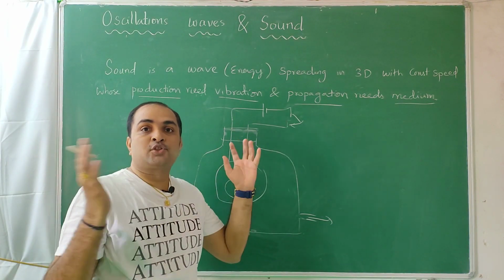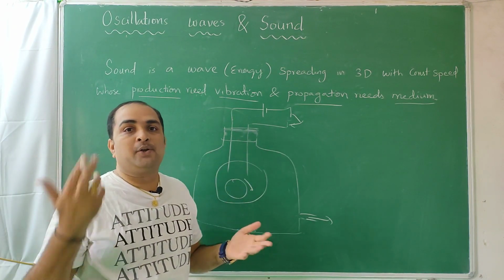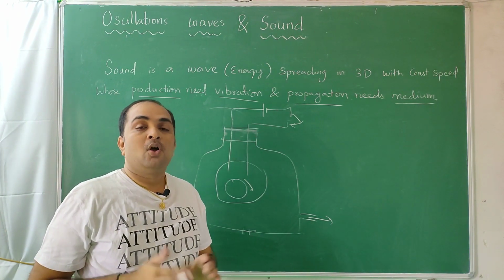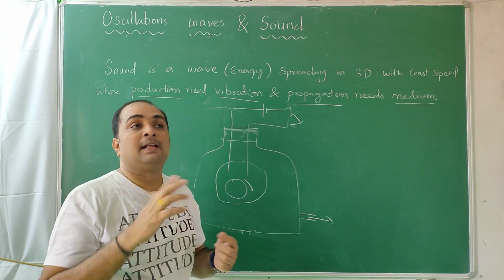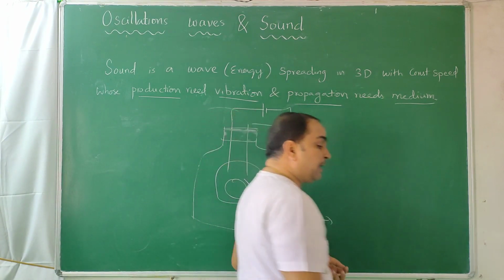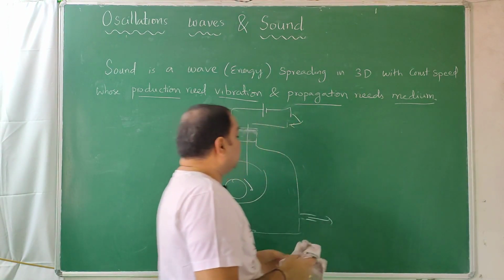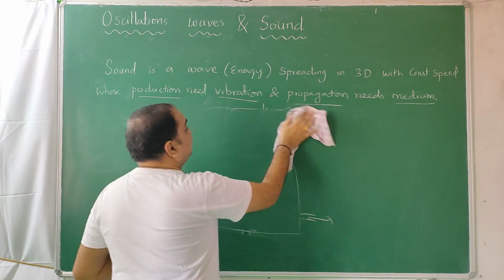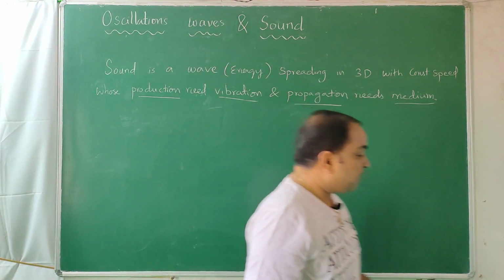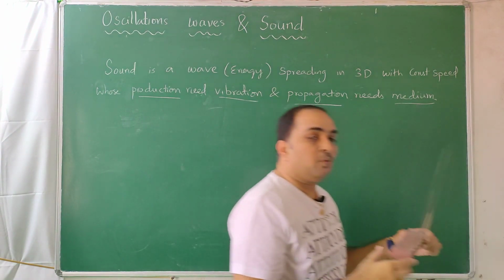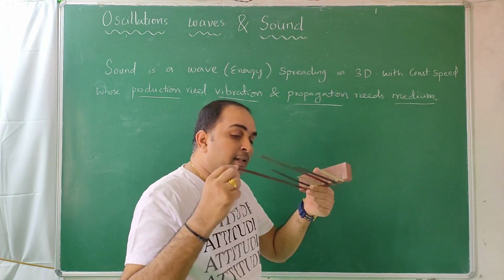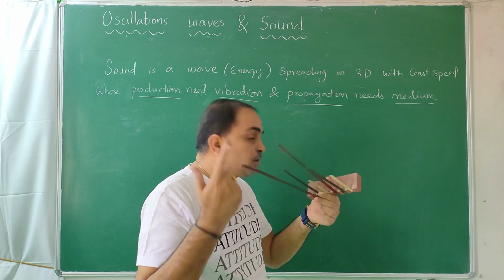That's why on the sun and stars, so many bombs may be exploding, but you can't hear any sound, because between the sun and earth you have vacuum. On the moon also, they say that if you fire a gun, another person cannot hear it. Why? Because on the moon there is no atmosphere, air is not there. So for production of sound, vibration is necessary. You can even take some vibrating utensil or keep your ear nearby. As long as the vibrations are visible, the sound will be audible.